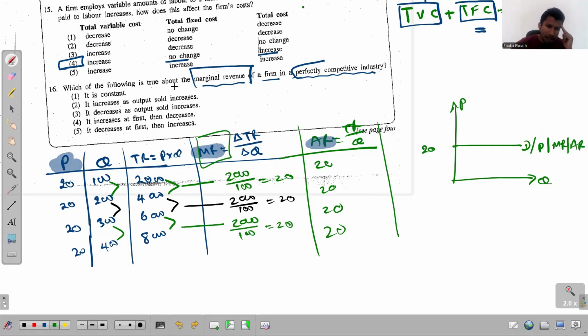Which of the following is true about the marginal revenue of a firm in a perfectly competitive industry? The marginal revenue is constant, and that is equal to the average revenue and price.